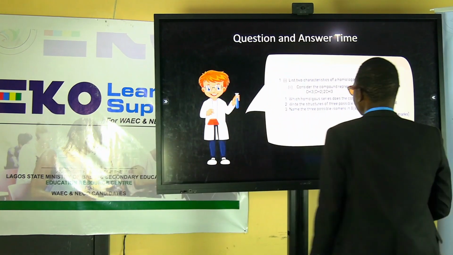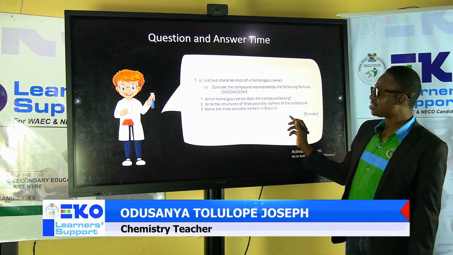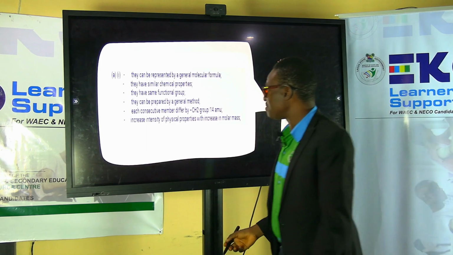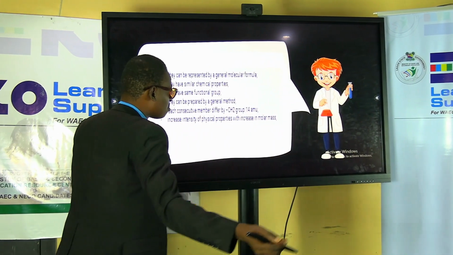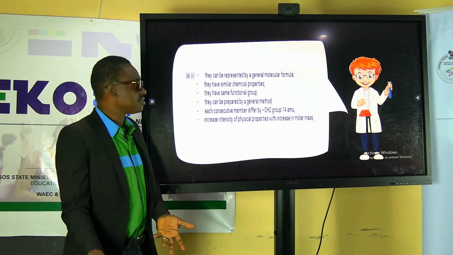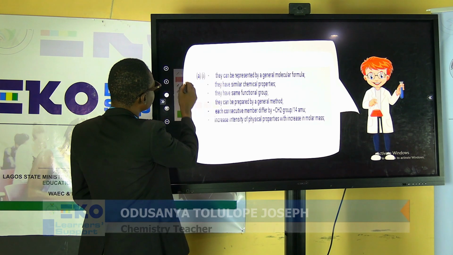Have you done that? Oh, wonderful. So let's go to the answer of the question. The first thing we are asked is to mention some properties of what? Homologous series. So they have similar what? Chemical properties. You have to get that. They can be represented by a general molecular formula. You need to get that as well.